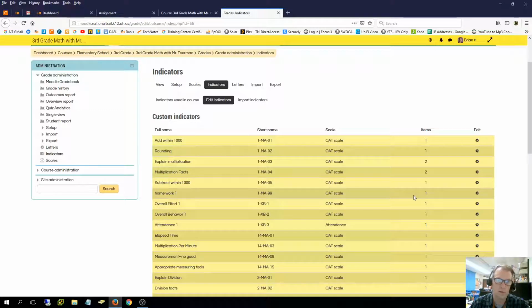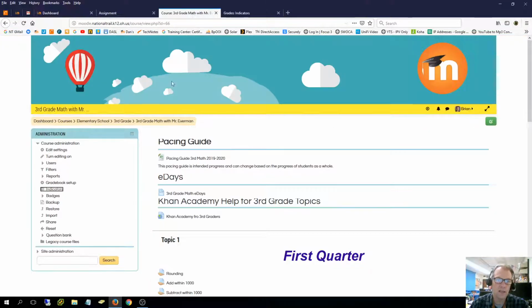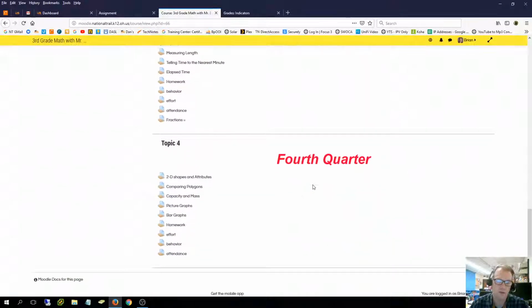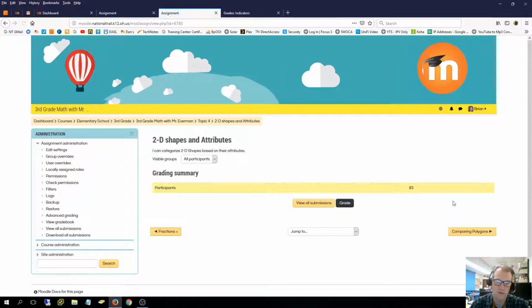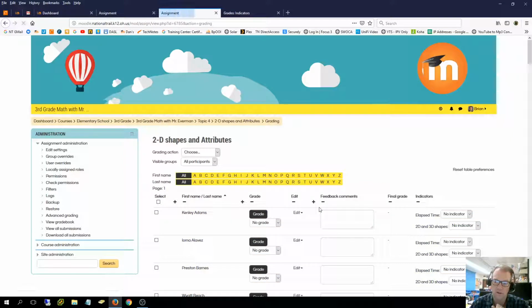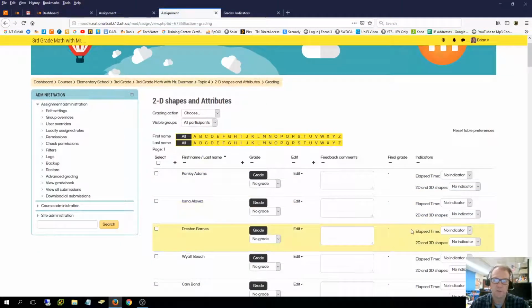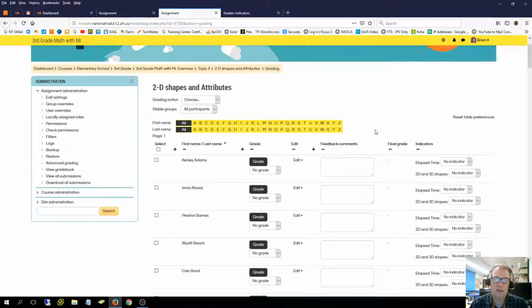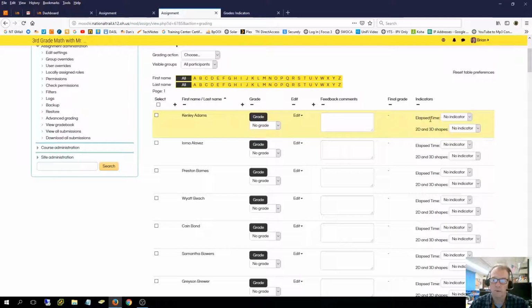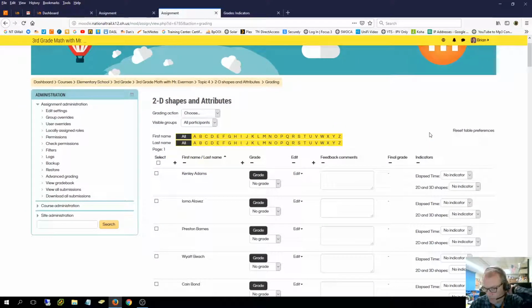Mr. Everman was talking about something different. I'm going to go down to his fourth quarter and use this one as an example and see if this one falls into it. Okay, it does. So he's got an assignment called 2D shapes and attributes, and against that he has both elapsed time and 2D and 3D shapes at the same time. And he doesn't want both those things.